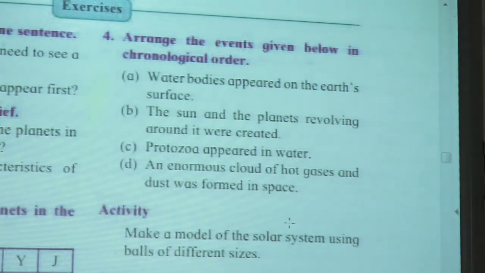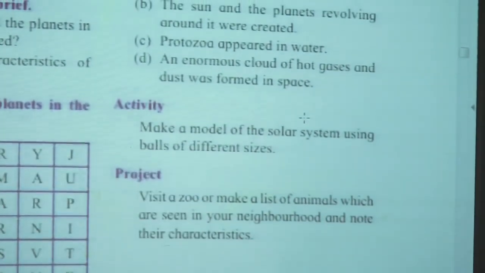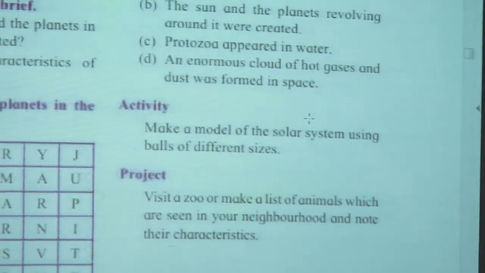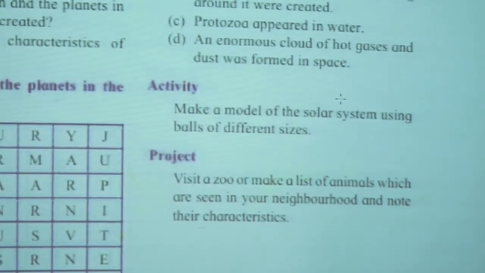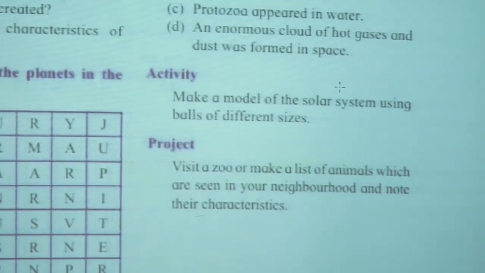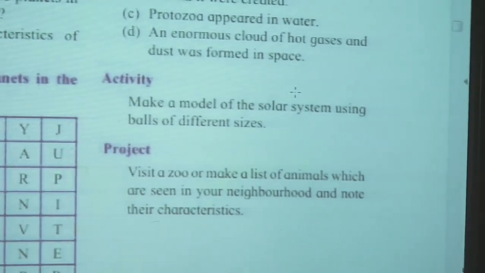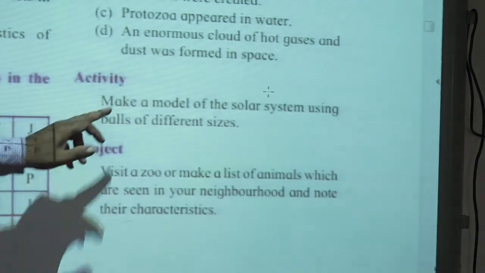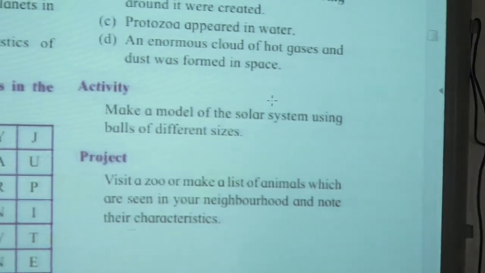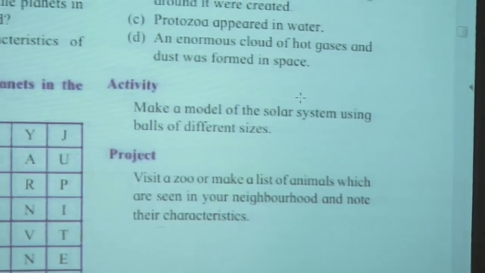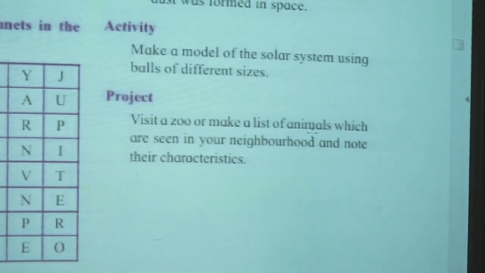The next activity that you have to do is make a model of the solar system using balls of different sizes. For this, you can take a big sheet and paste balls of different sizes on it. Or you can draw the actual solar system on a big drawing sheet, and paste the drawing sheet on a chart or cardboard.